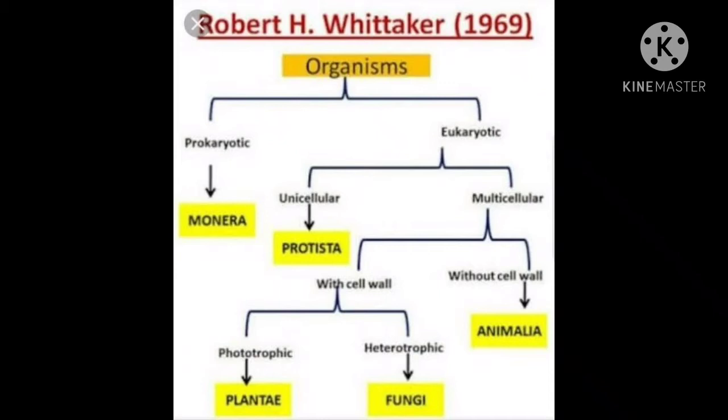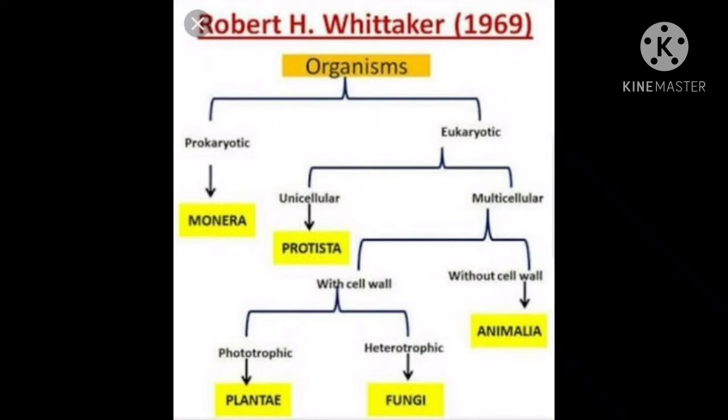So here in unicellular there is one kingdom that is called Protista. And as I discussed in my online class about kingdom Monera, that kingdom Monera is the only kingdom that is coming under prokaryotes, or in other words we can say the members of kingdom Monera belong to the prokaryotic group. So the first kingdom we get from prokaryotes is the kingdom Monera, and the second kingdom we get from the unicellular eukaryotes is the kingdom Protista.